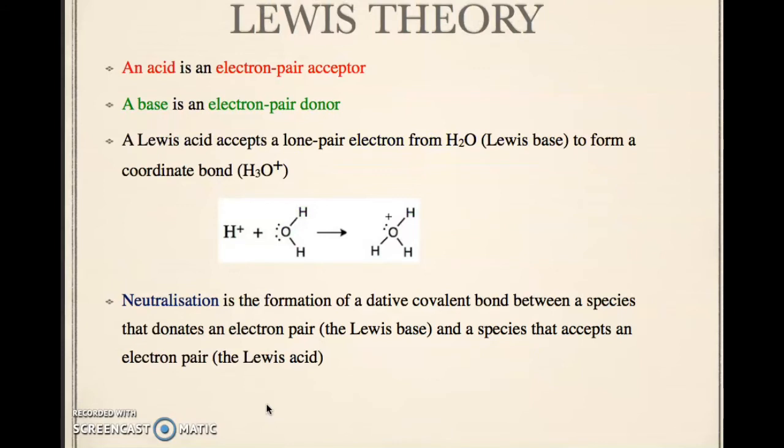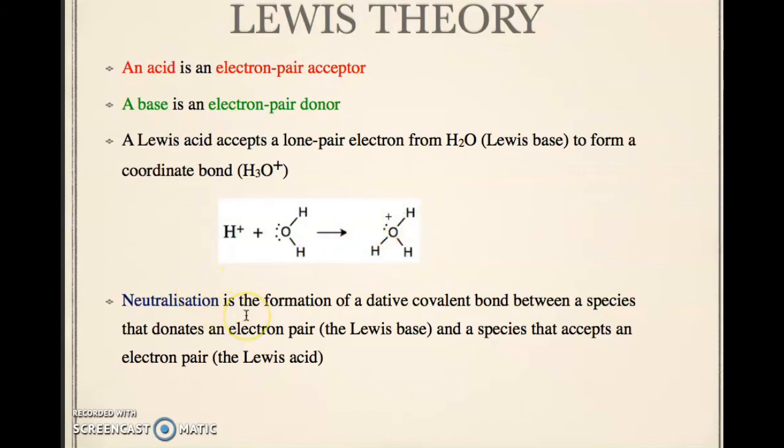In Lewis theory, an acid is an electron pair acceptor. A base is an electron pair donor. A Lewis acid accepts a lone pair of electrons from water, which is considered the Lewis base. So the hydrogen ion here will accept the electron pair from water and produce the hydronium ion.